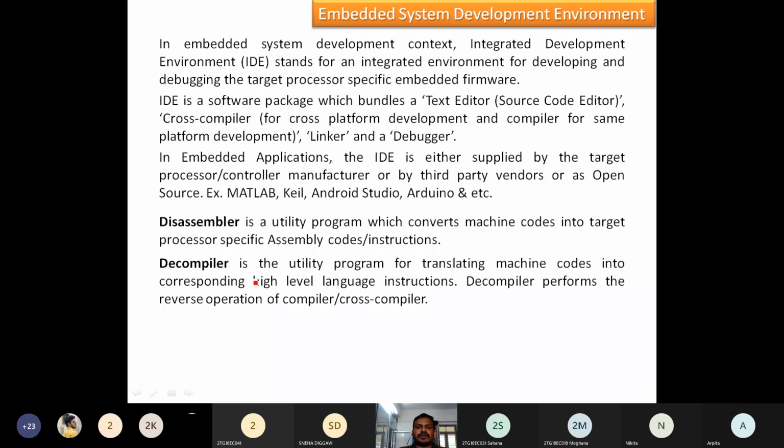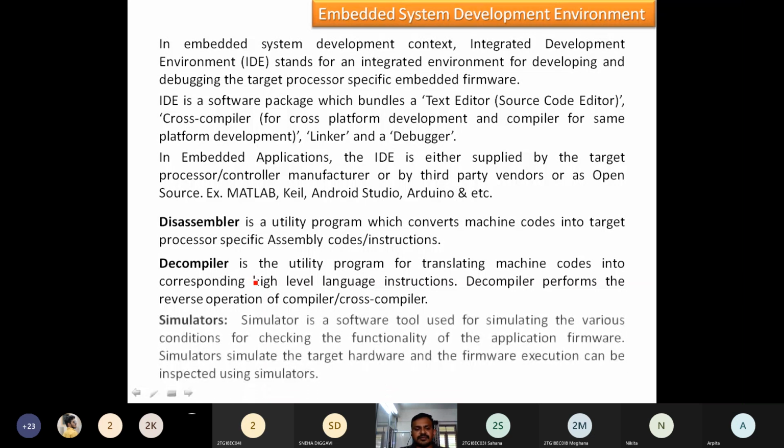In that particular file, we are going to find only combinations of strings of zeros and ones. Now, the task is how to convert that machine code into the particular language, whether it is supported or not. So while performing decompilation, we need to take care of mentioning which respective high-level language it should be converted to. So the decompiler performs the reverse operations of compiler and cross compiler.